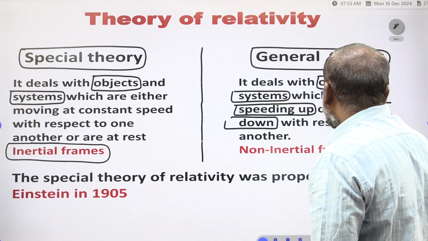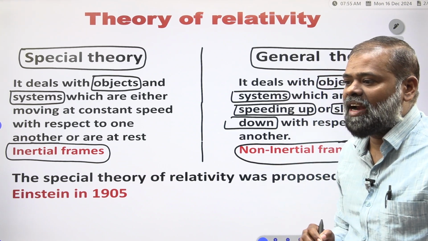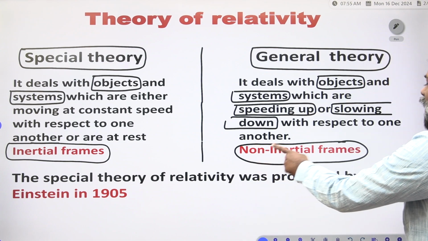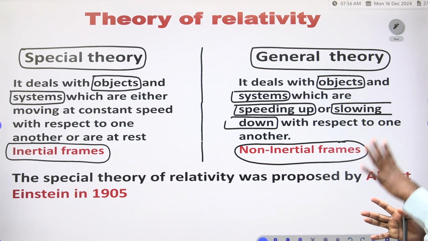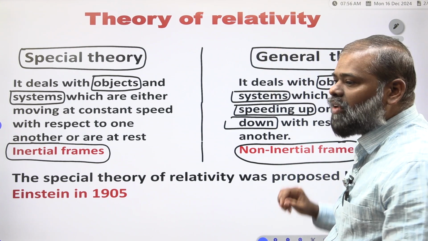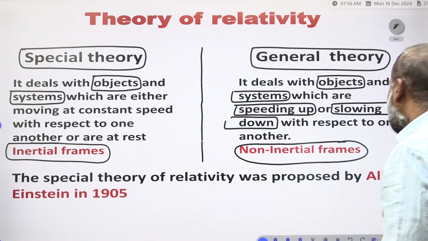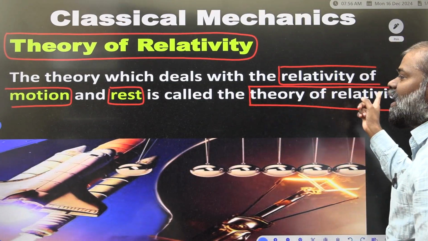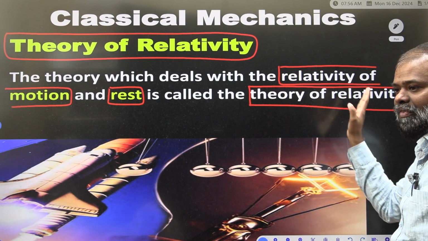We discuss the general theory in non-inertial frames. This is very, very important. What is the theory of relativity? It deals with the relativity of motion and rest. We call it the theory of relativity.